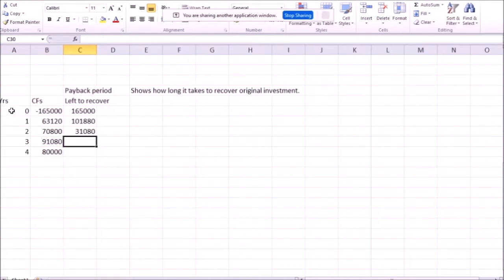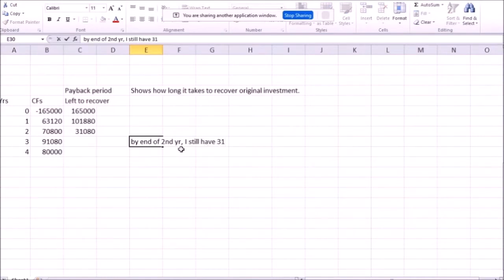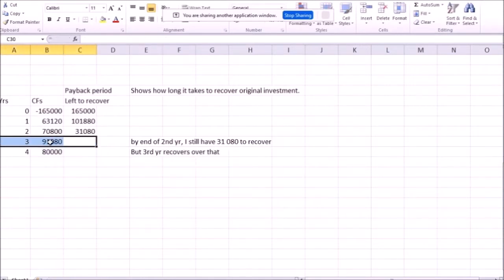And what does this tell me so far? What I need to look at is the last number that I haven't deleted, the last positive number, and which year it shows. It shows year number 2. So by the end of the second year, I still have 31,000 to recover, right? But the third year, the next year, recovers more than that. So I don't need that whole third year to recover only 31,000. I only need a fraction of this third year to recover the remaining 31,000.